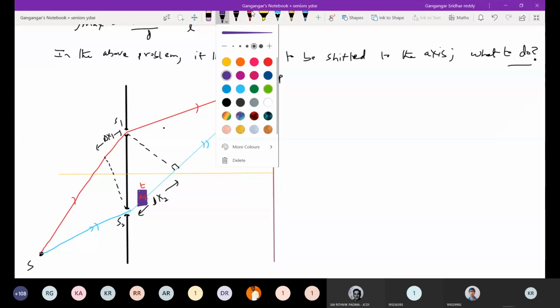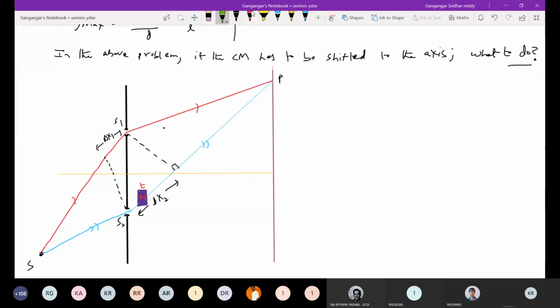This is the condition given for us. For that, now we'll discuss the cases. The source is here, the same dimensions, we didn't change anything.